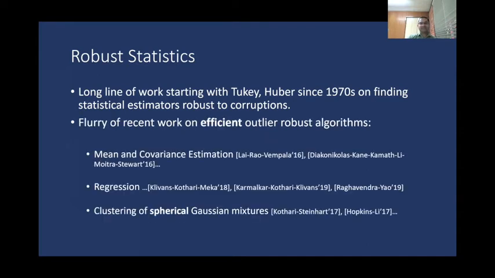Recently, since 2016, there has been a lot of work focused on finding efficient outlier-robust algorithms. So there's been work on mean and covariance estimation, on regression, on clustering of spherical Gaussian mixtures, and now this. There is a lot of work in this area, and there are a lot of papers to cite. Please look at our paper for a more complete list of citations.